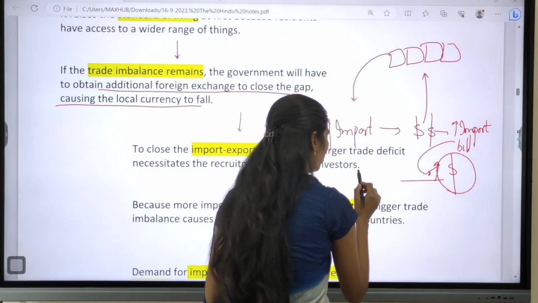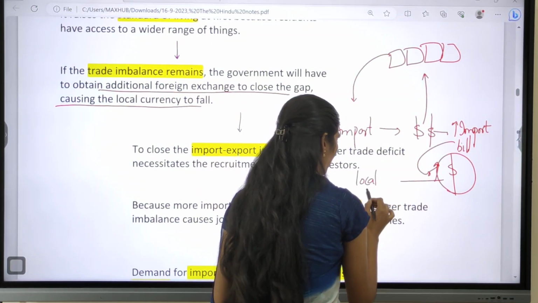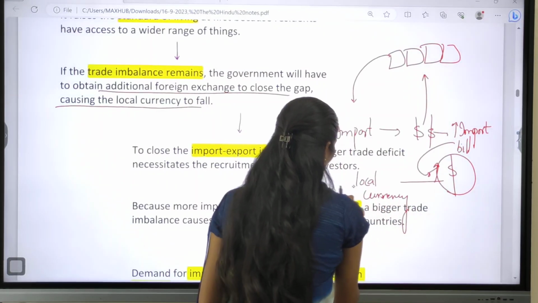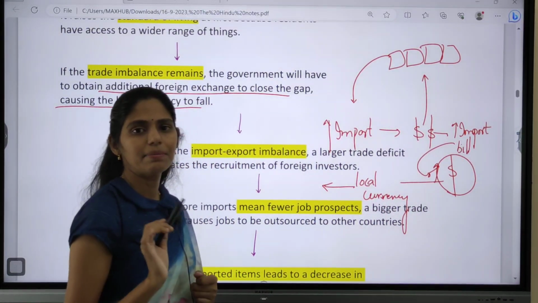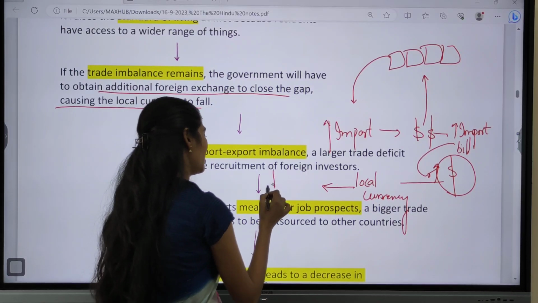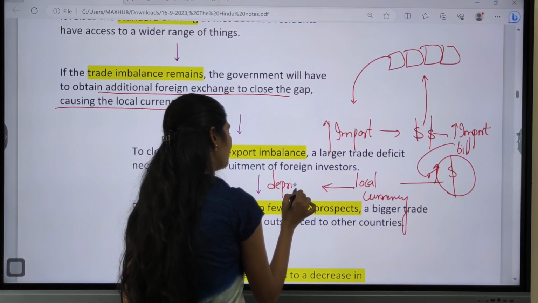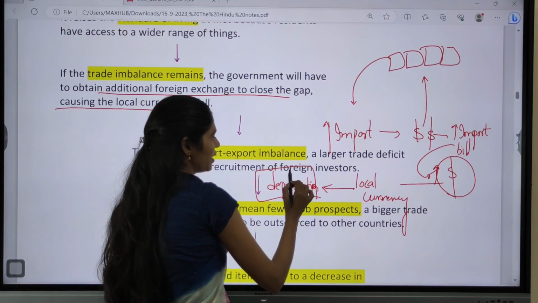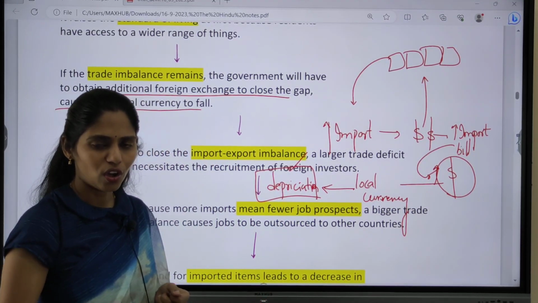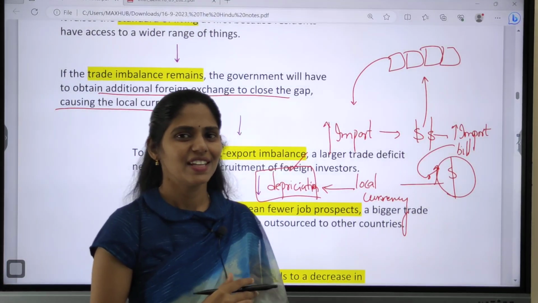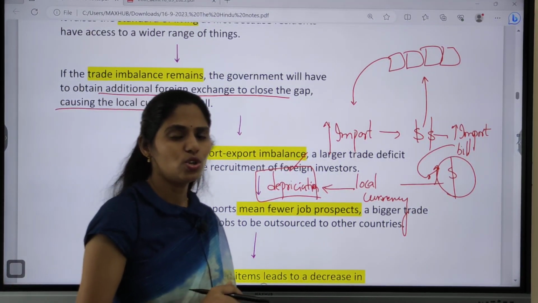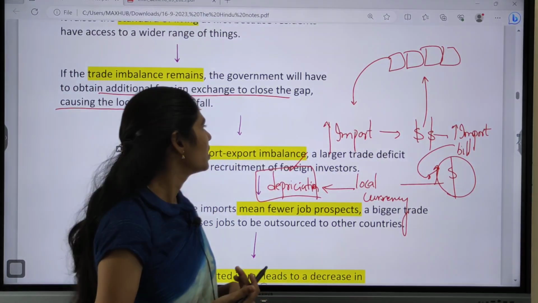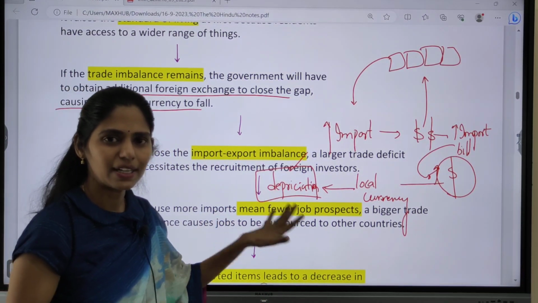So local currency value will fall. That concept is called depreciation. Is it clear? That is called depreciation. It is one of the important reasons for the increasing value of dollar against rupee, right? So please let me know in the comment box, $1 is equal to how many rupees? This is one important concept, that is depreciation.